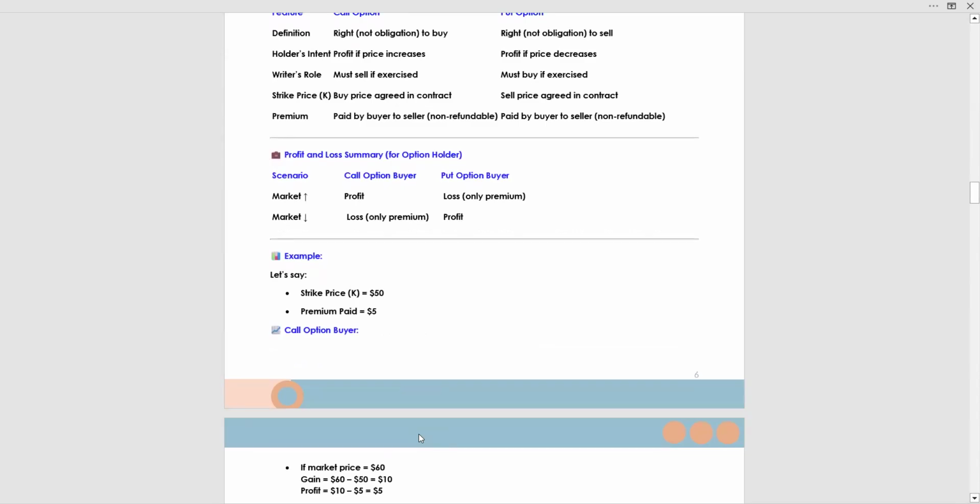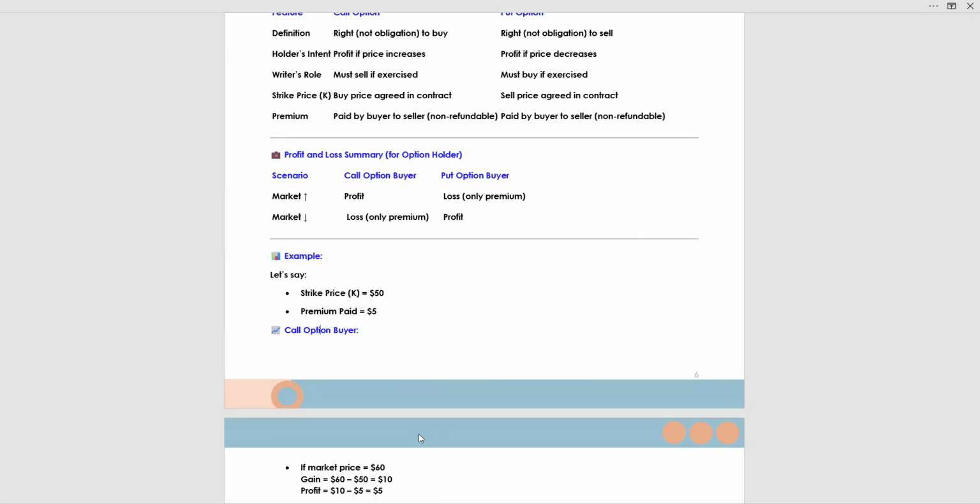Profit and loss summary for the option holder who has an option. Scenario: call option buyer, put option buyer. If market is increasing, for the call option buyer, profit; for the put option buyer, loss, only premium. If market is decreasing, call option buyer loss, only premium, and for the put option buyer it's profit.